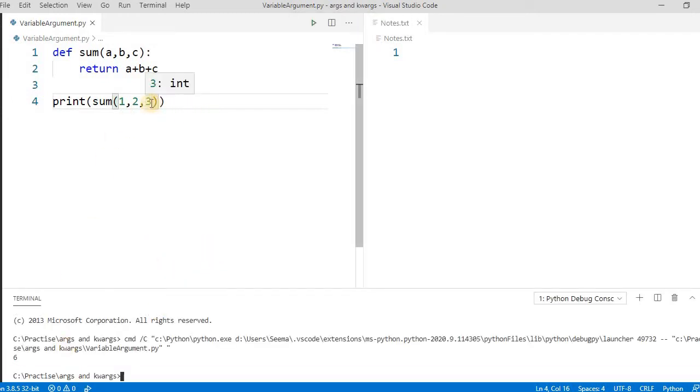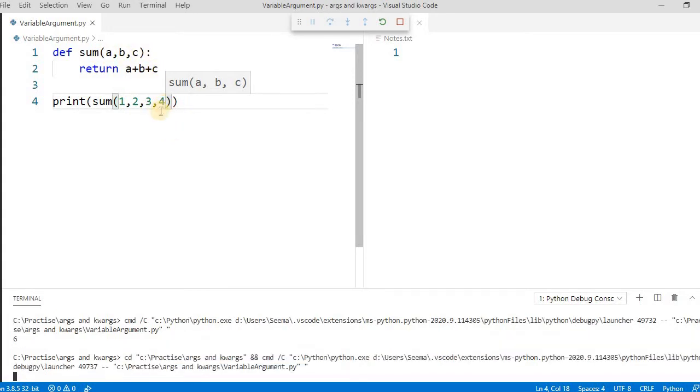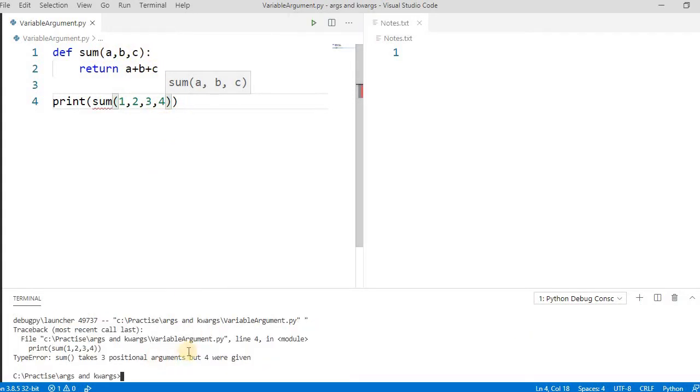It simply prints 6. If we pass a fourth value, it gives an error because it requires only 3 parameters and we are passing 4. See here.